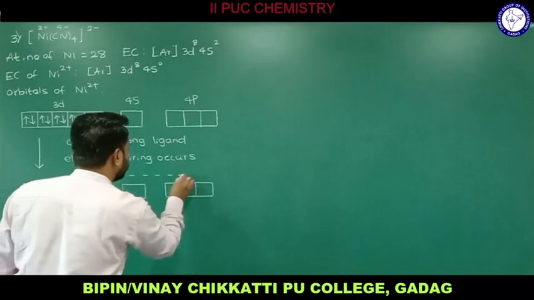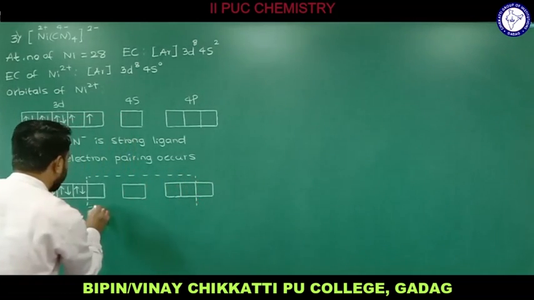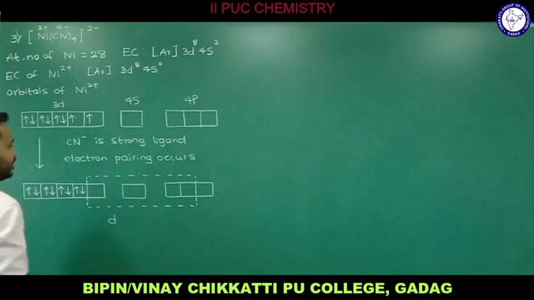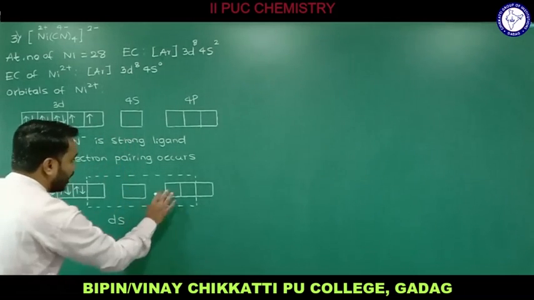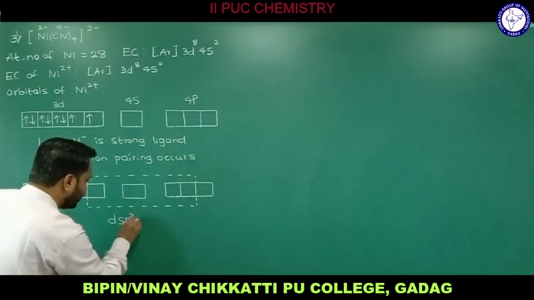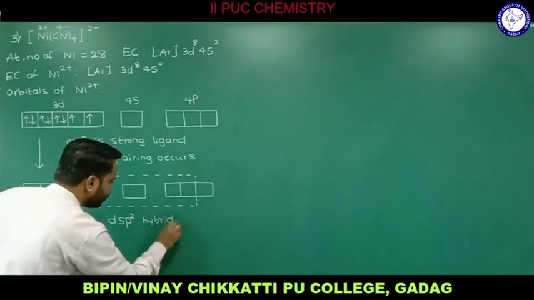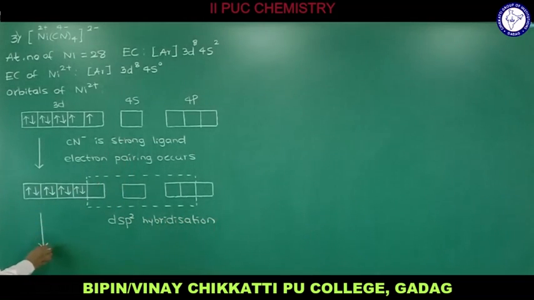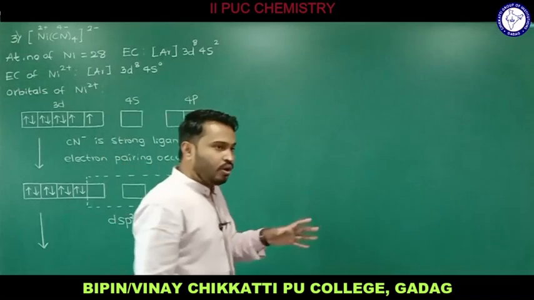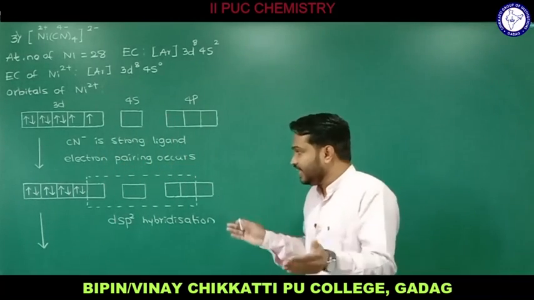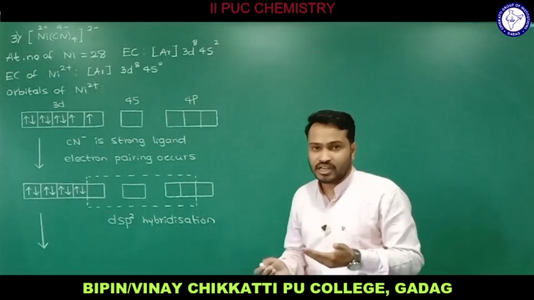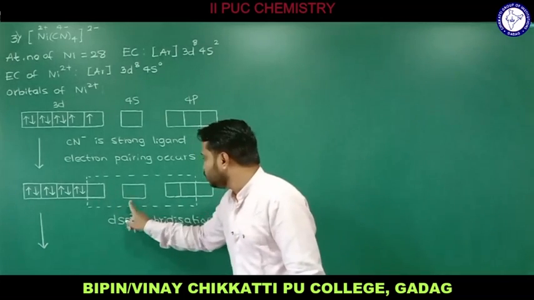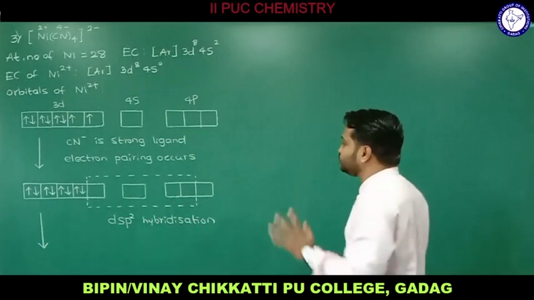I am going to show it in this fashion to understand what kind of hybridization takes place. We have 1 d, 1 s and 2 p, so dsp2 hybridization takes place. These are all atomic orbitals of different energy. They intermix to provide hybrid orbitals. The number of hybrid orbitals will be the same as the atomic orbitals involved. Therefore we get 4 hybrid orbitals of identical energy.